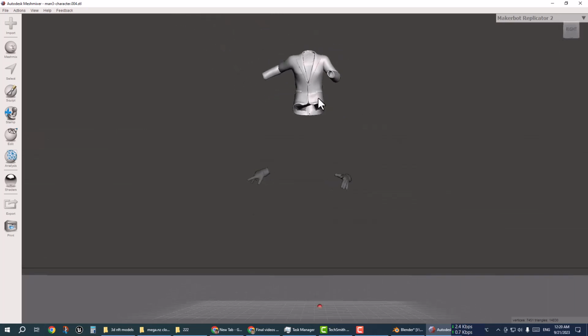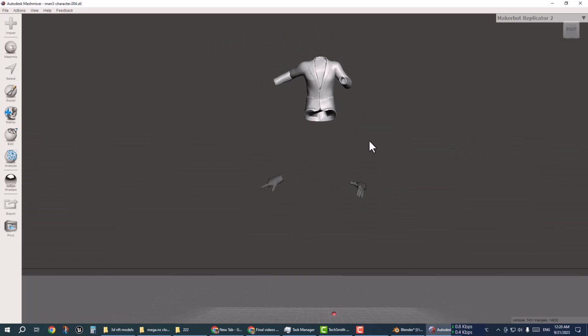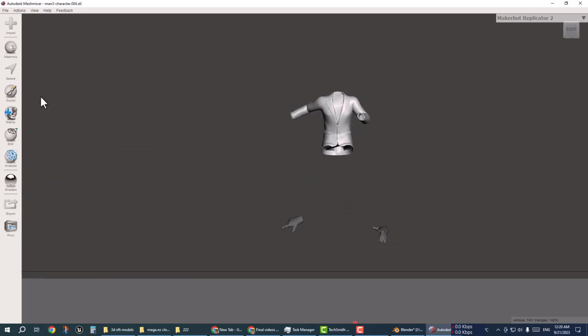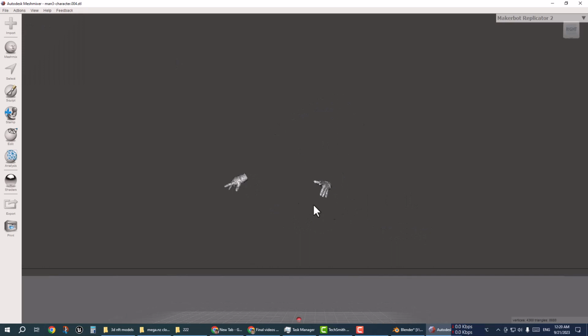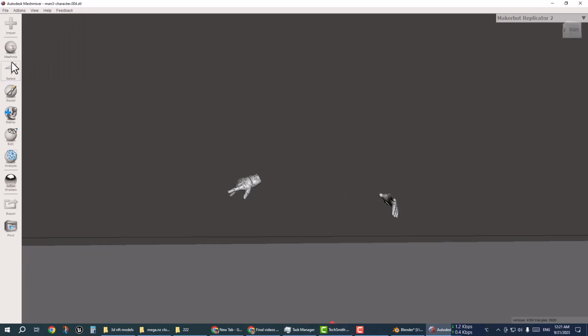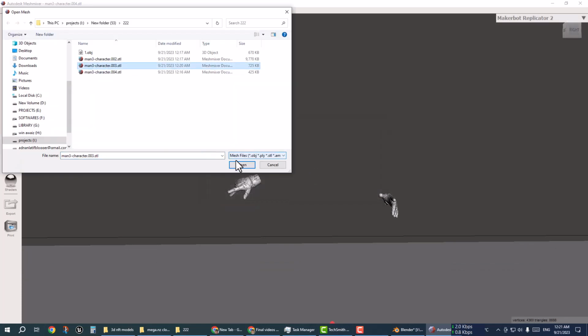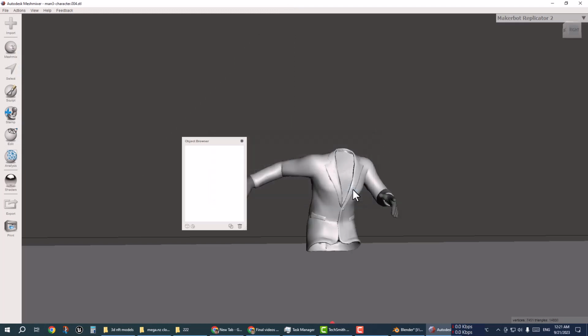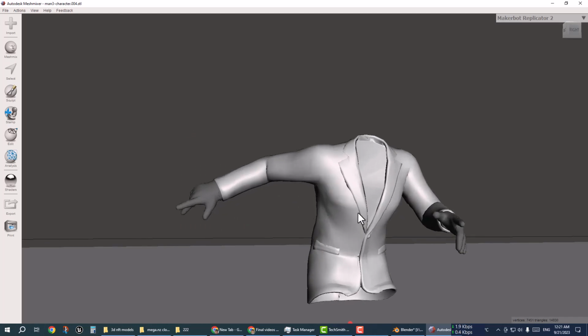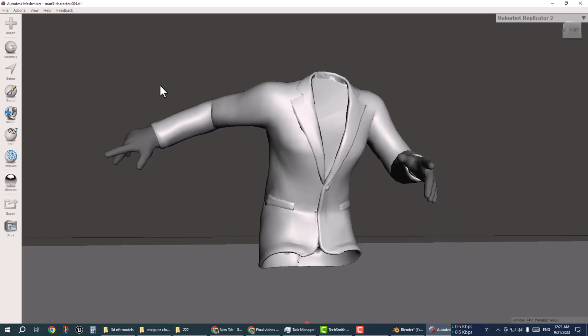I don't need to click on yes, so click on no. If I click on yes, this goes out of range, so I'm going to undo and then import again. Go to import and append, and then select open and click on no. Now this is in the exact right place. You can see this is the right place.